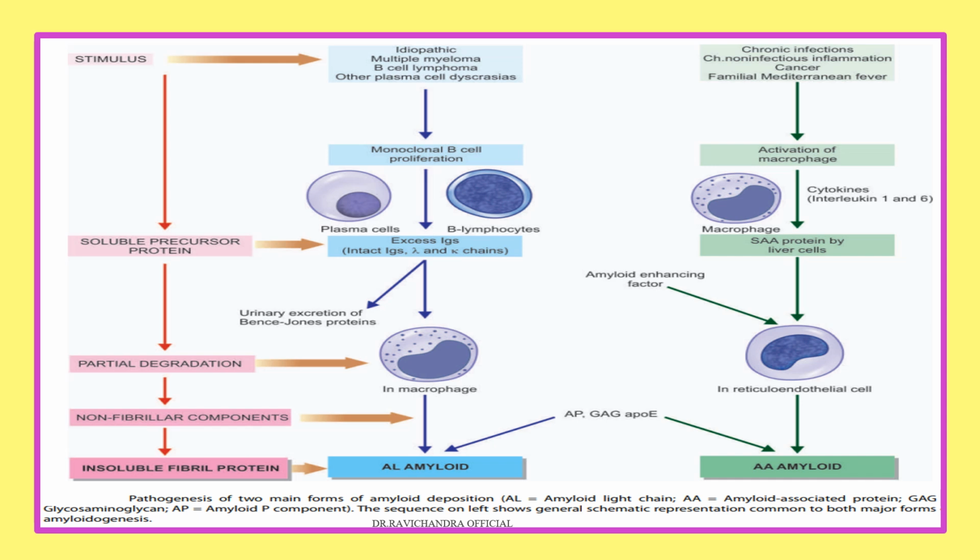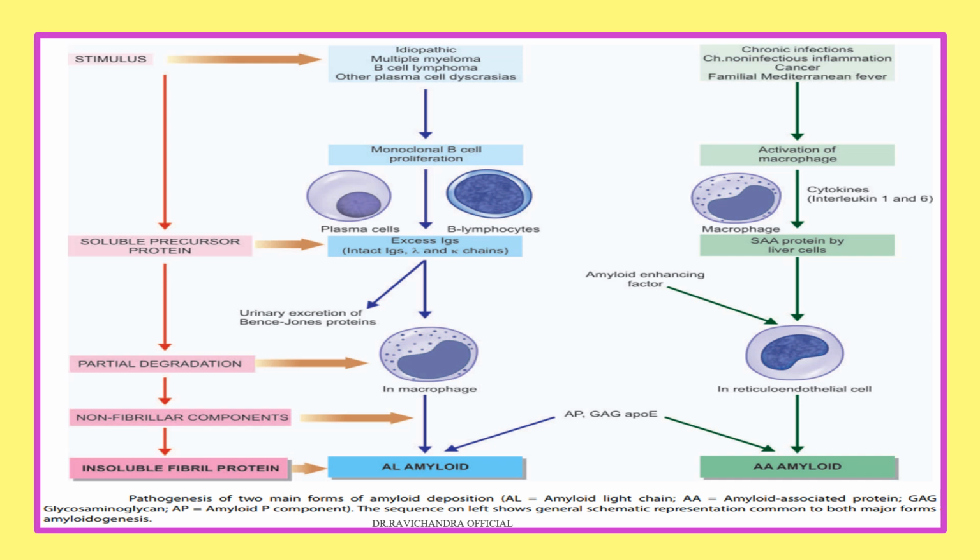Simply to remember, with a stimulus, a few cells get activated, resulting in secretion of soluble precursor proteins, which undergo partial or limited proteolysis, resulting in formation of non-fibrillar components, which along with the soluble fibrillar components go on to form amyloid.